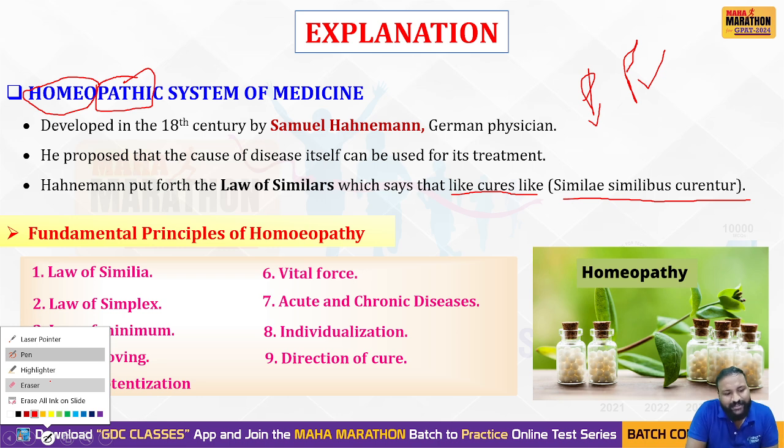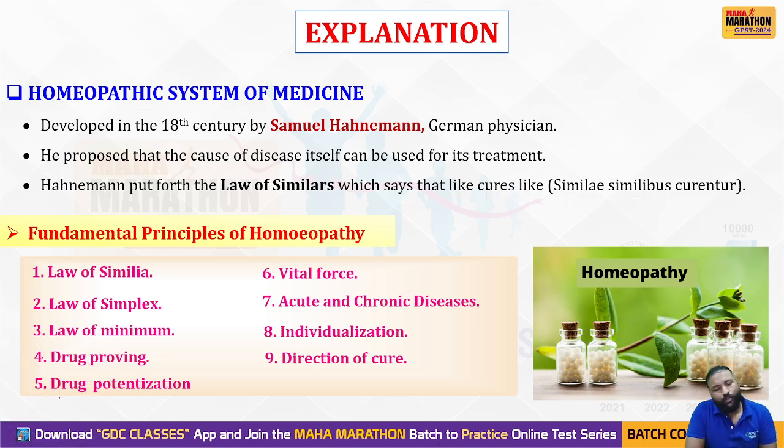Every system has its own approach and own principles towards the disease. According to homeopathy, they had 9 fundamental principles. Apart from that, the law of similia is the right answer. Clear, students? I hope you understand.